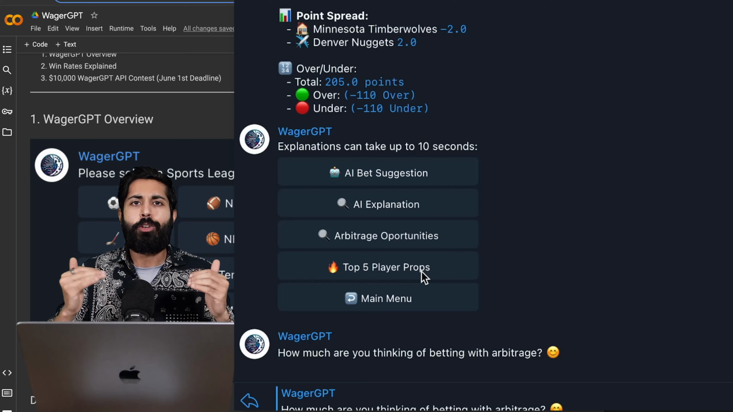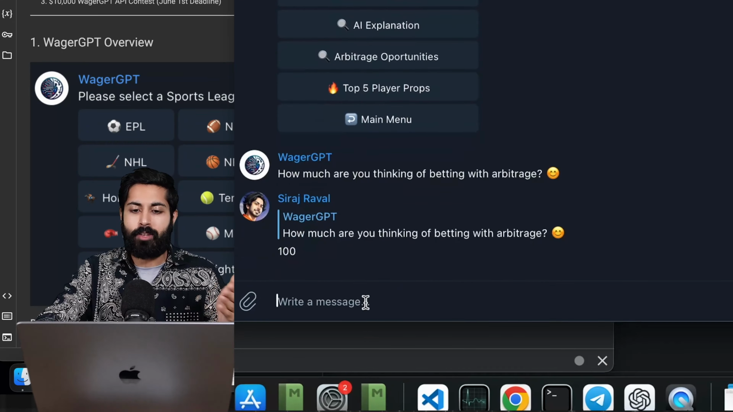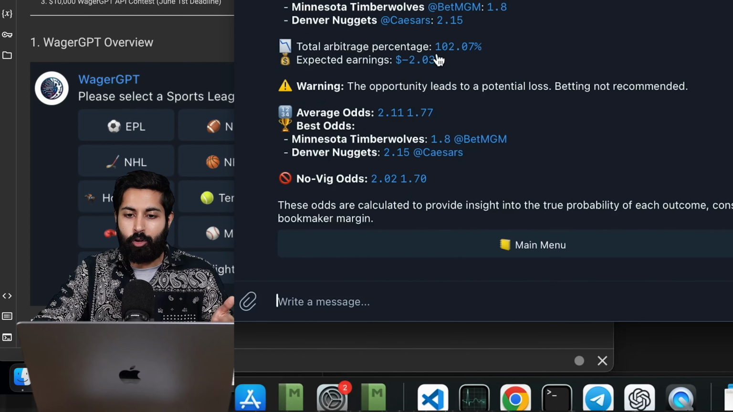And not only that, let's look for arbitrage opportunities with the bot. We can click on arbitrage opportunities. The bot will ask us how much we're betting, let's say $100, and then it's going to look for arbitrage opportunities across different sports books like BetMGM.